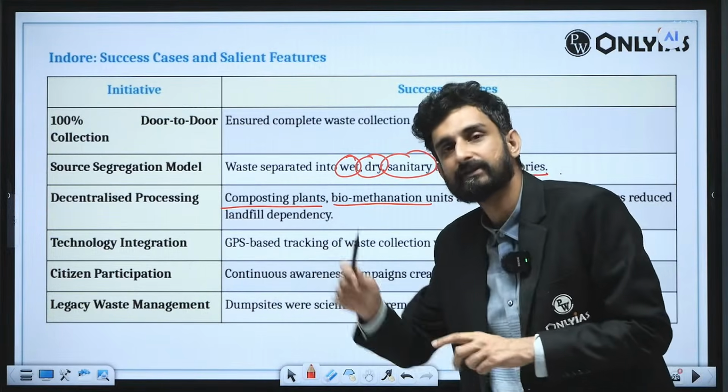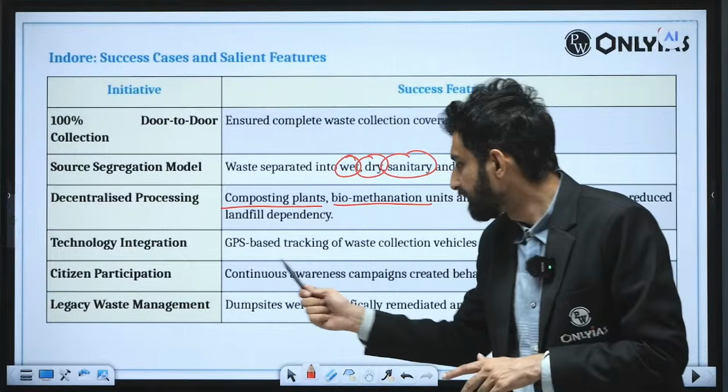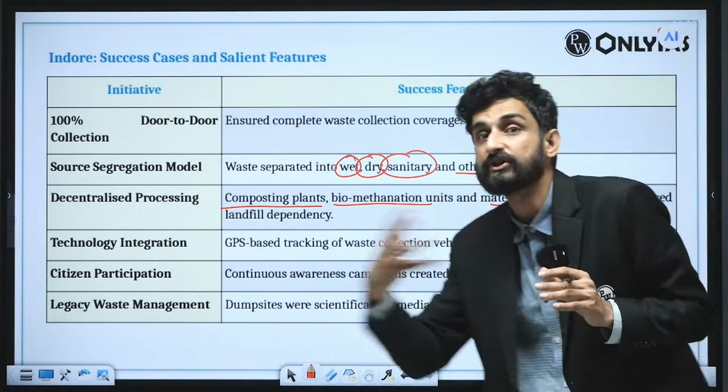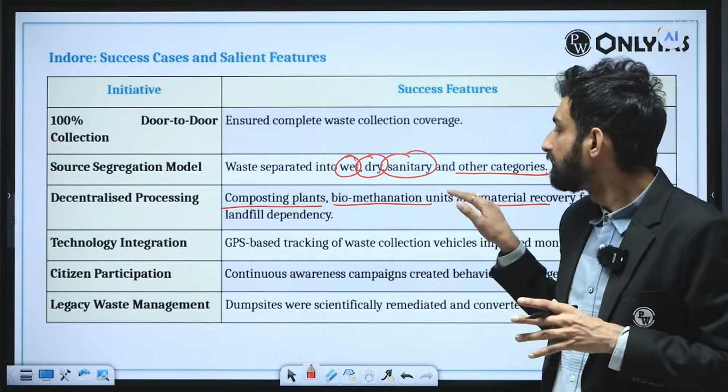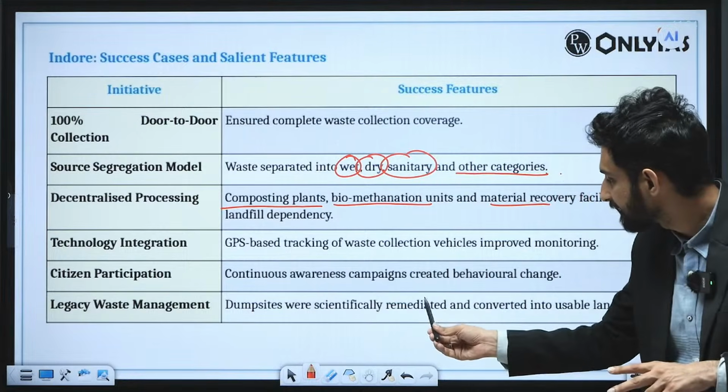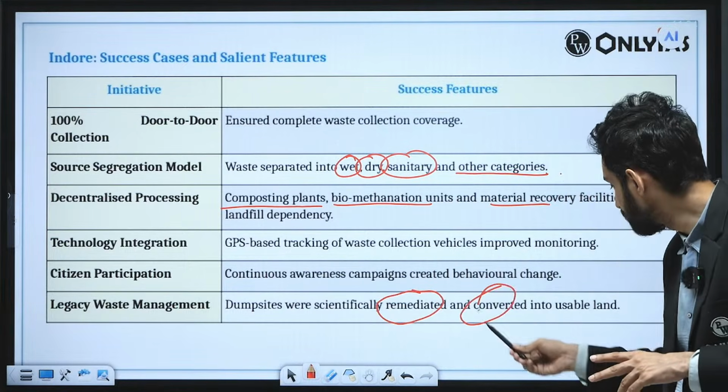Then citizen participation, again very important. Continuous awareness campaigns created behavioral change, the perceptual change, the attitudinal shift that we have seen in the people of Indore. And then legacy waste management: dump sites were scientifically remediated and converted into usable land.